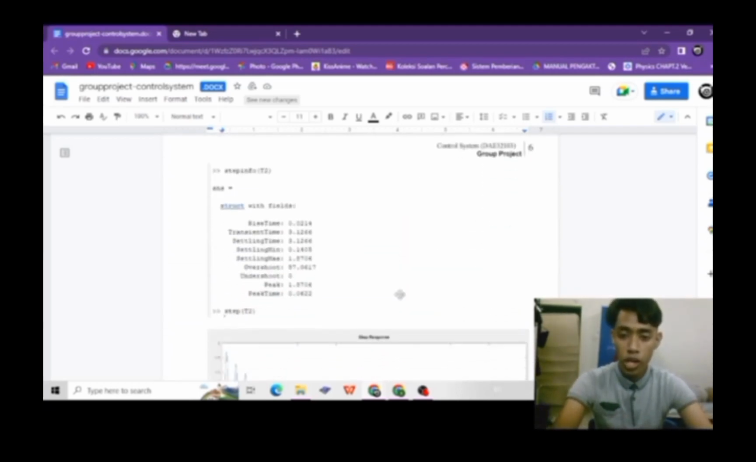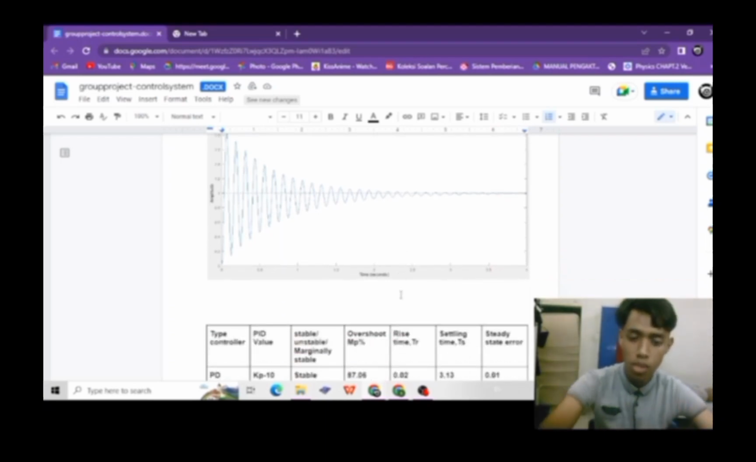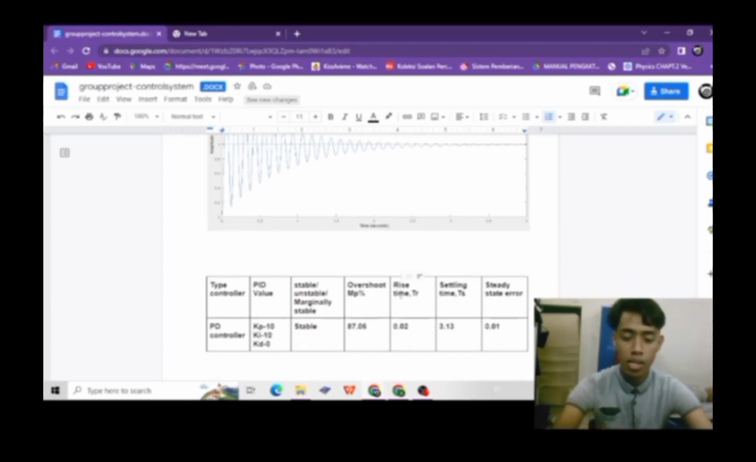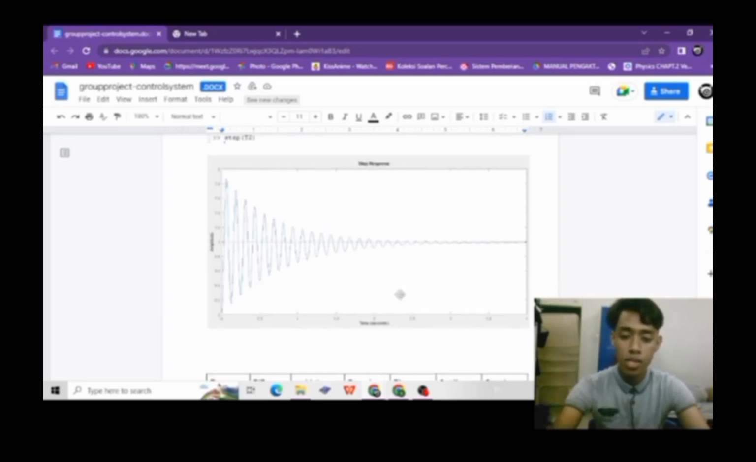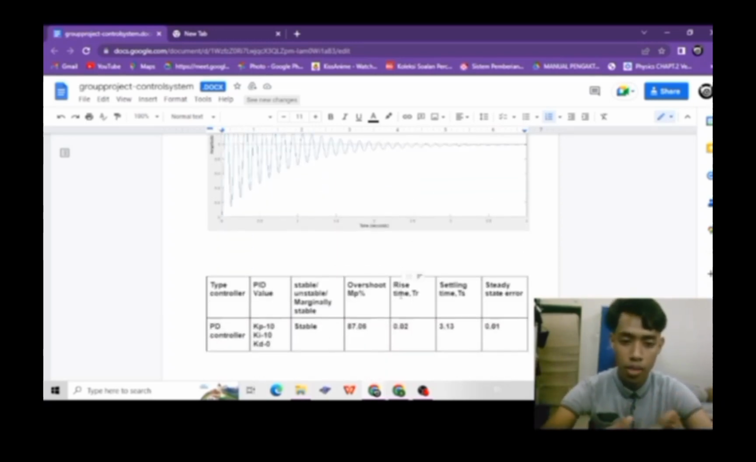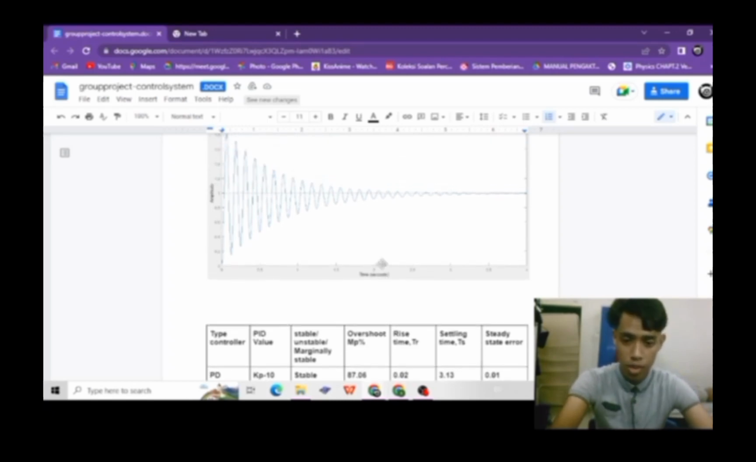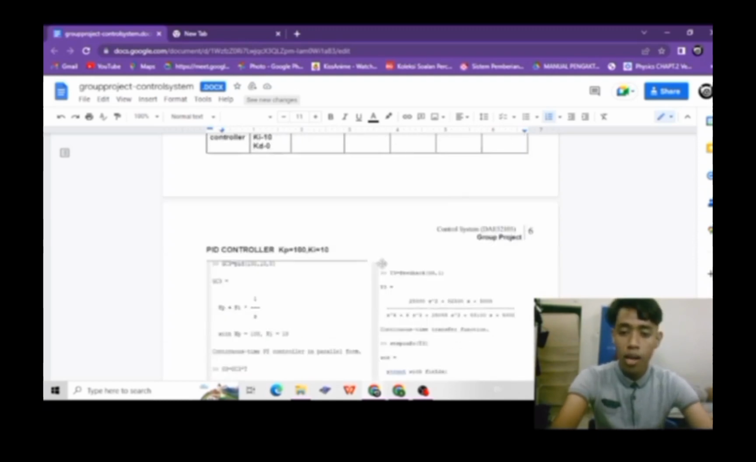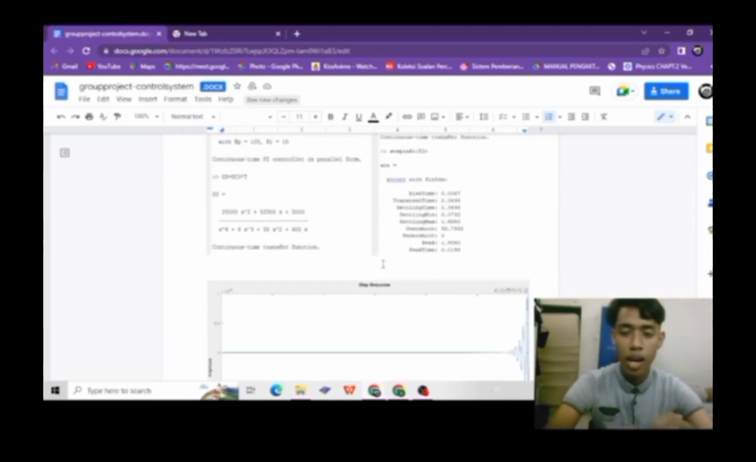From this value, the system is still stable, but the overshoot is too high. We need to make sure that our system is under our requirement. Although the system is stable using KP and KI controllers, it is still not under our requirement, where the overshoot needs to be below 10%.